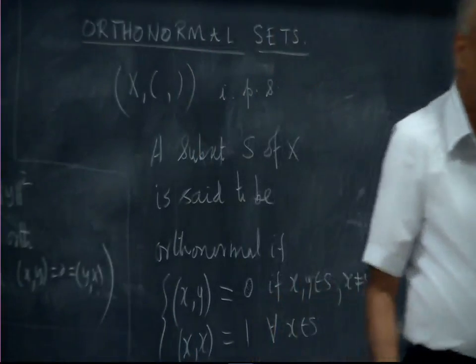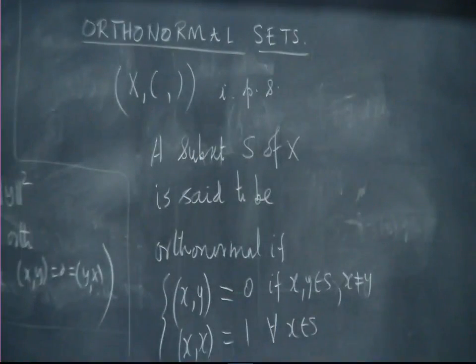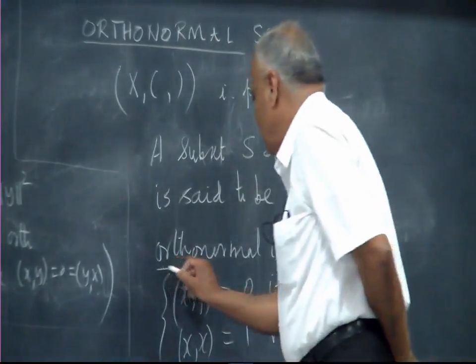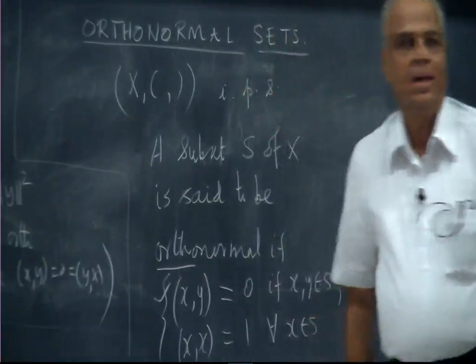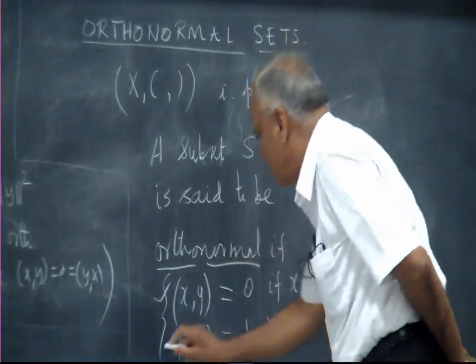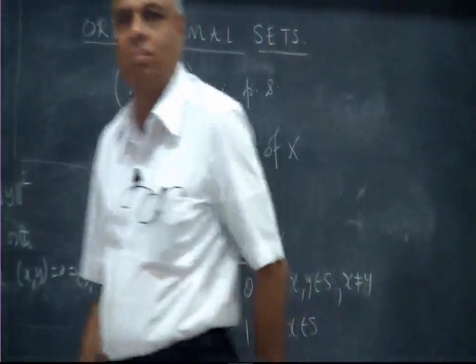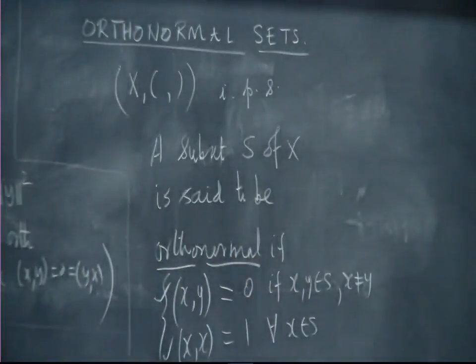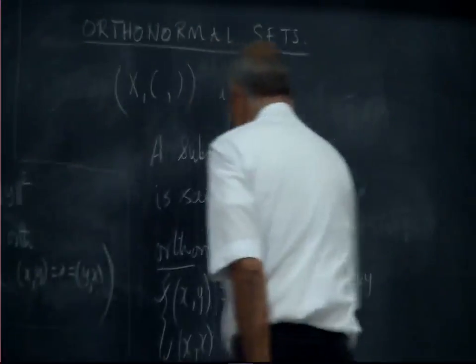Okay. So the ortho part here is that they are orthogonal to each other. The normal part is that they have been normalized to have length 1. So the orthonormal has two pieces of information in it: the vectors are orthogonal to each other, and every vector is normalized to have length 1. So that is what is called an orthonormal set.